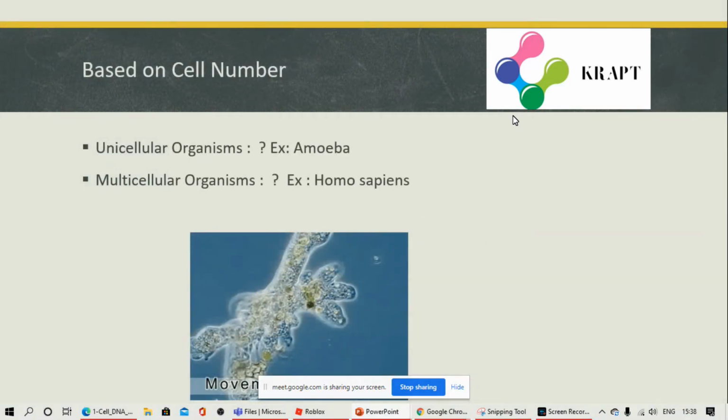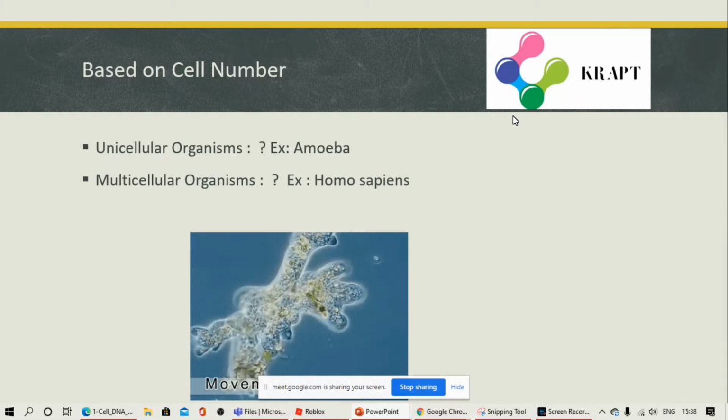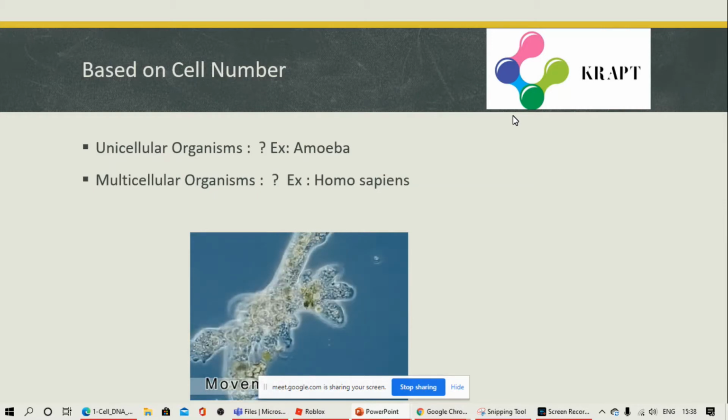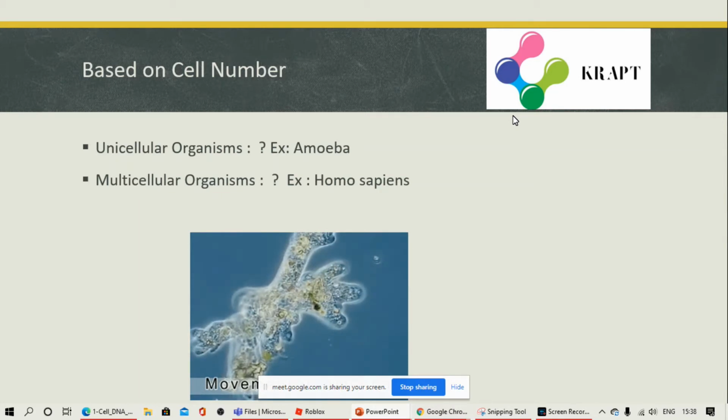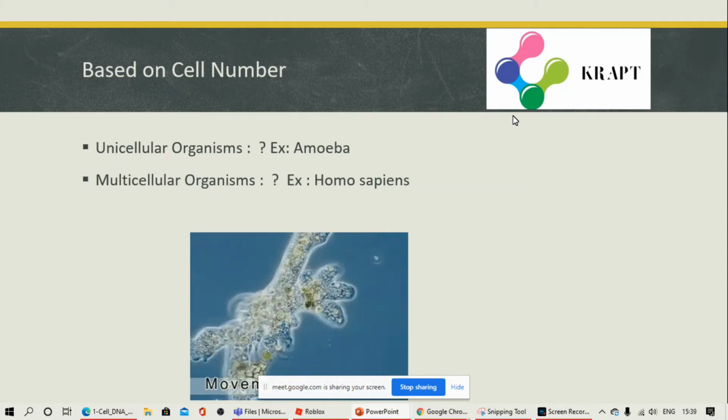Based on cell number, the organisms are classified as unicellular and multicellular. Unicellular means they consist of only one cell, whereas multicellular means they consist of more than one cell. For example, unicellular amoeba, you can see in the picture, it's a single cell. Multicellular, Homo sapiens. Homo sapiens means we ourselves, humans.